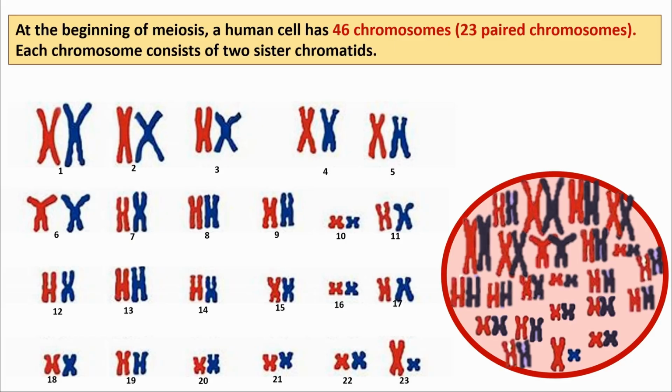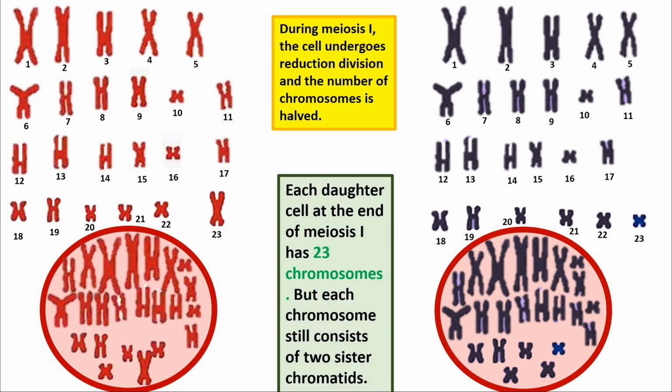At the beginning of meiosis, a human cell has 46 chromosomes, or 23 paired chromosomes. Each chromosome consists of two sister chromatids. During meiosis I, the cell undergoes reduction division and the number of chromosomes is halved.